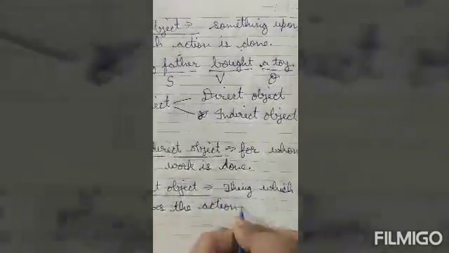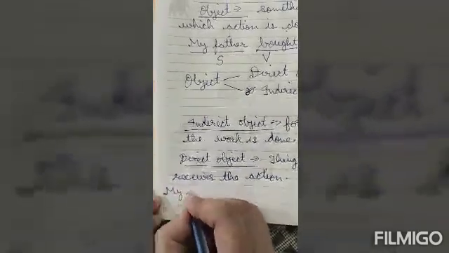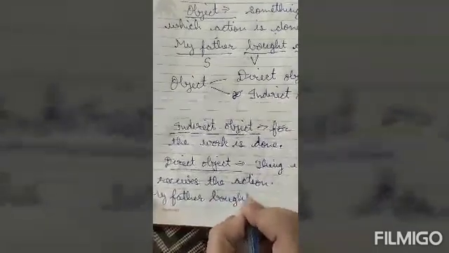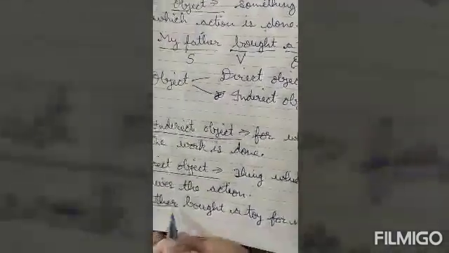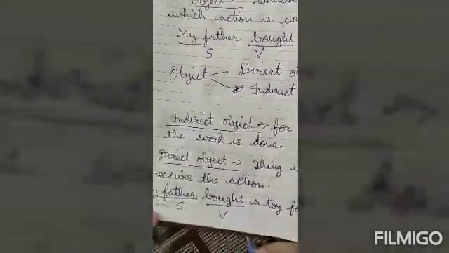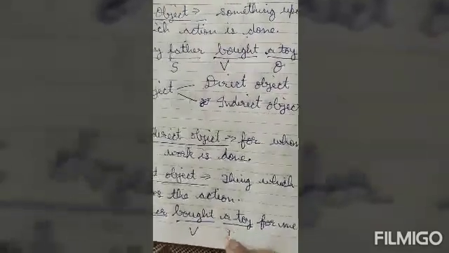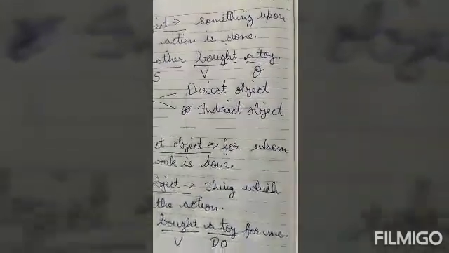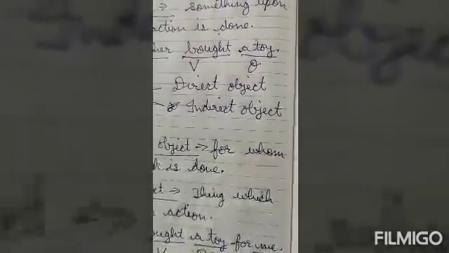I will take the example that I had taken before. My father bought a toy for me. Here my father is subject, verb action is bought. What did he buy? A toy. So this is direct object. And for whom the work has been done? The work has been done for me. So me is indirect object here.